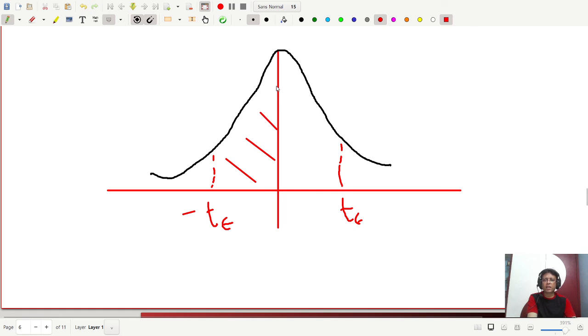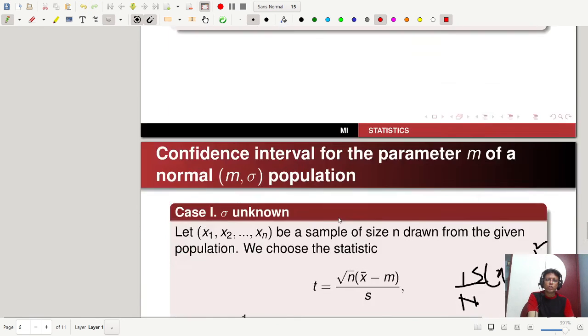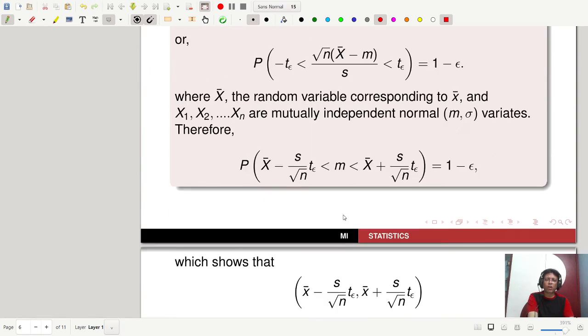This is the region for confidence coefficient 1 minus epsilon, and on this side the probability, or the area under this region, will be epsilon by 2. So this is your t distribution, and this is your origin, and this graph is also symmetric. So you have a similar result here also.